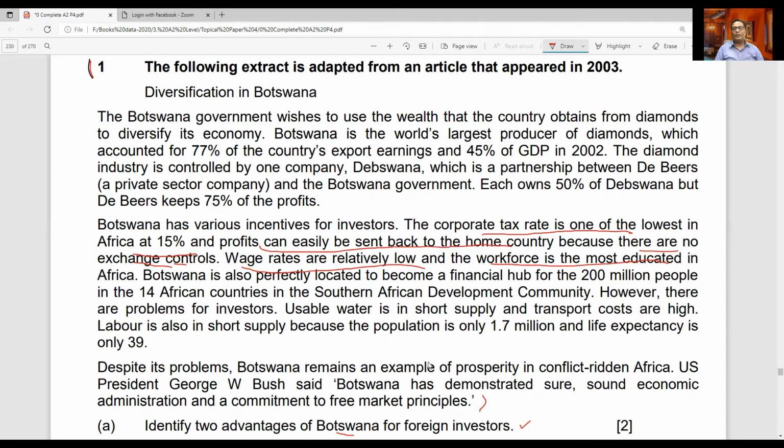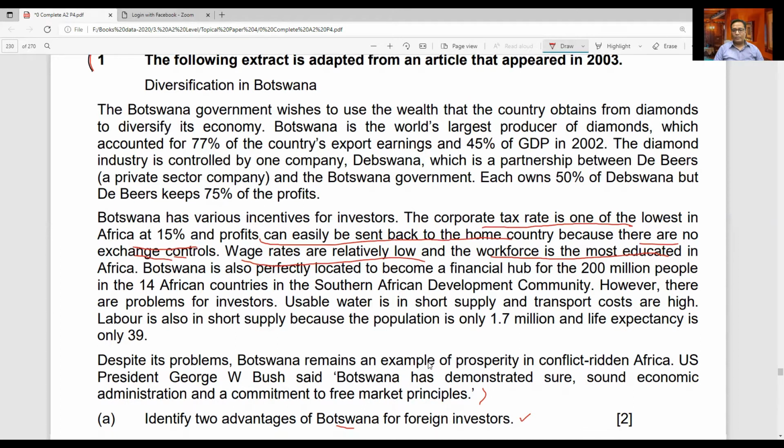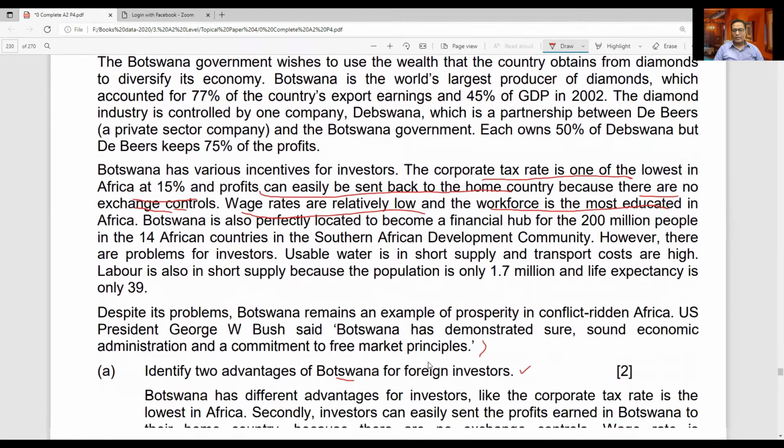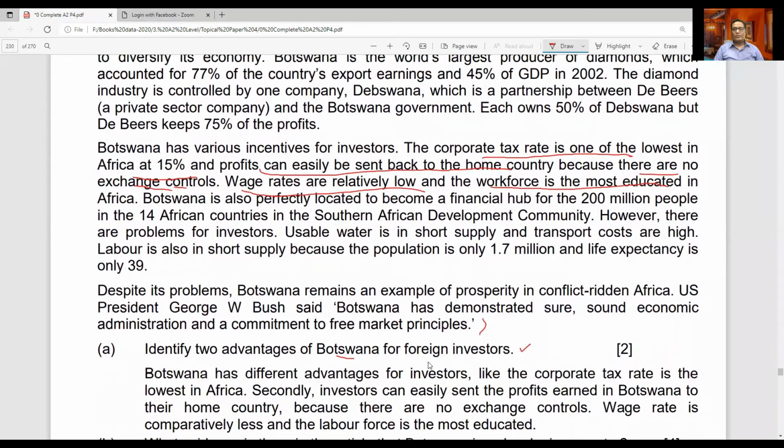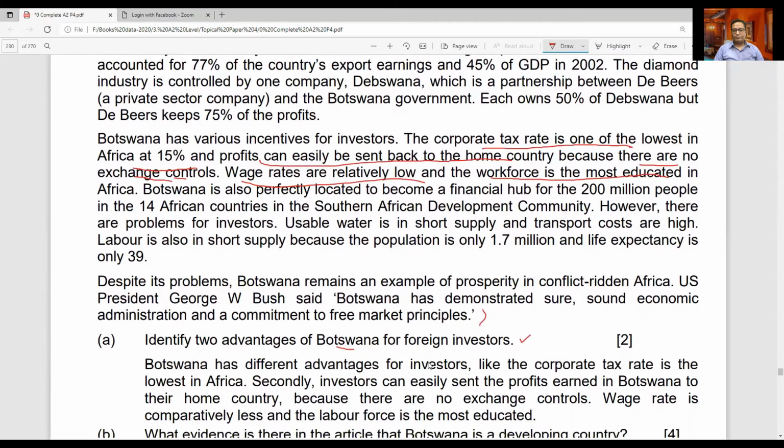Exchange control means there is a limit on how much profit can be sent back. So they can send every penny they earn there to their origin country. So this is beneficial for them. So these are the benefits mentioned here, and you can see the answer of this question on the screen right now. And you can stop the video and read this answer again.